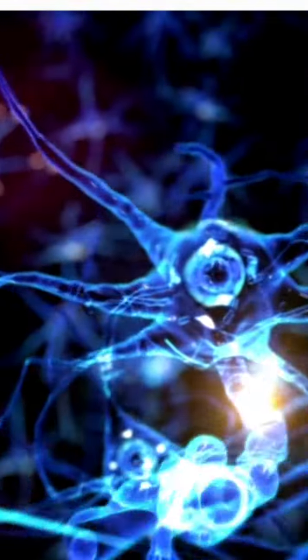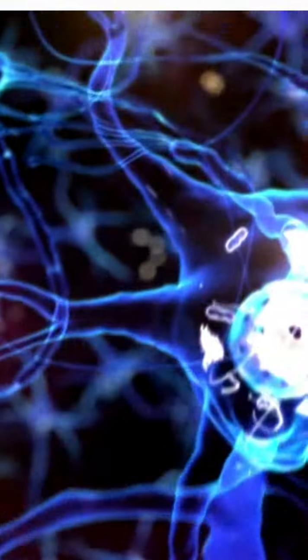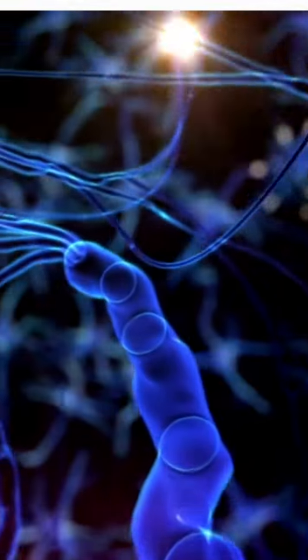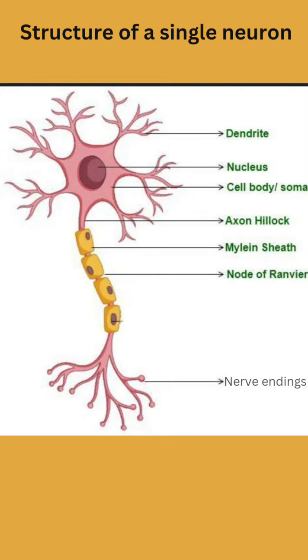Let us see, nervous system is actually made up of what? It is made up of neurons. It is the structural and the functional unit of nervous system that carries messages in the form of electrical signals called electrical impulses. A neuron has three components: cell body, dendrite and the axon. The shorter fibers on the body of a neuron are called dendrites. The longest fiber on the cell body of a neuron is called axon.